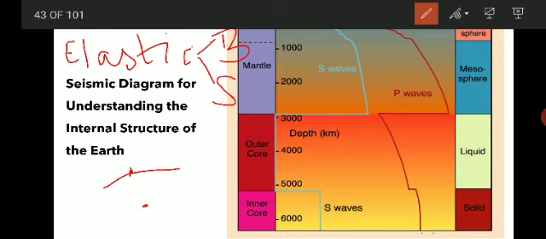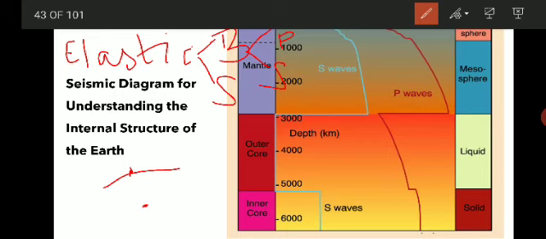The body waves are again of two types, P waves and S waves. P waves are also called primary waves.